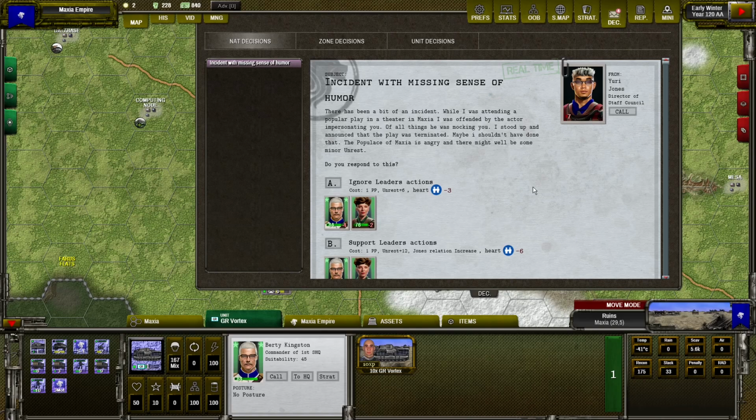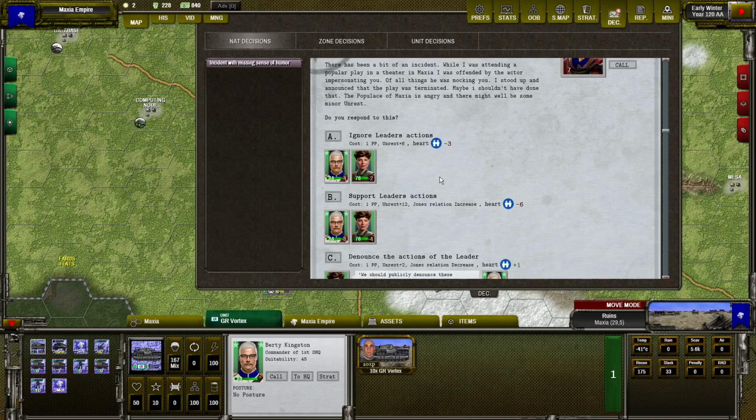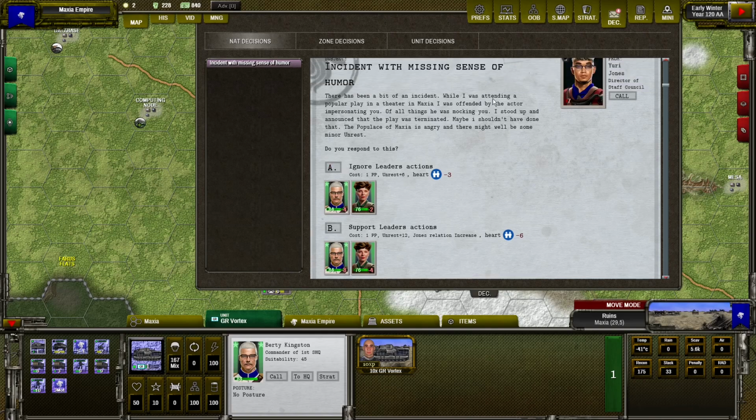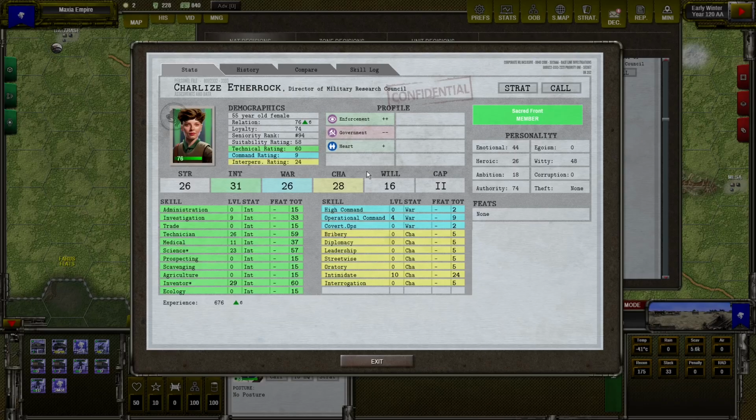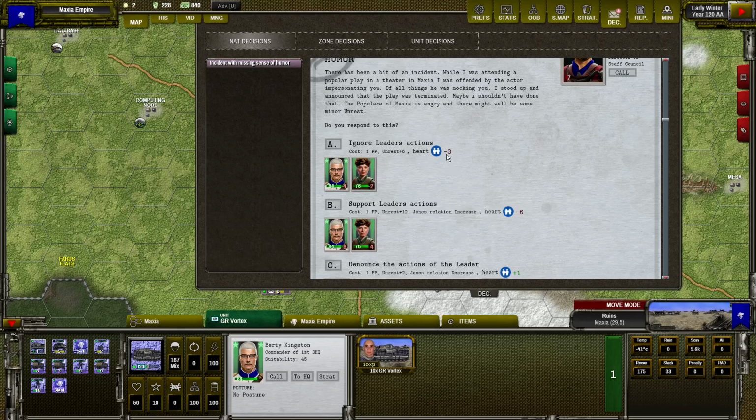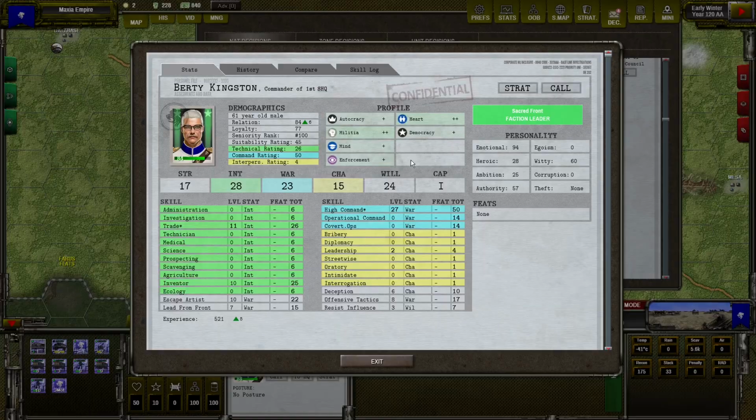Any decisions that you make can affect leaders based on their likes or dislikes. In this case, the first decision, ignoring some leaders' actions, will modify the hard profile by -3. So why are they decreasing their happiness? This woman likes the hard profile. So if I am going to decrease the profile, she's not happy because of that. But this guy, you can see he has two pluses here. So he really likes this profile.